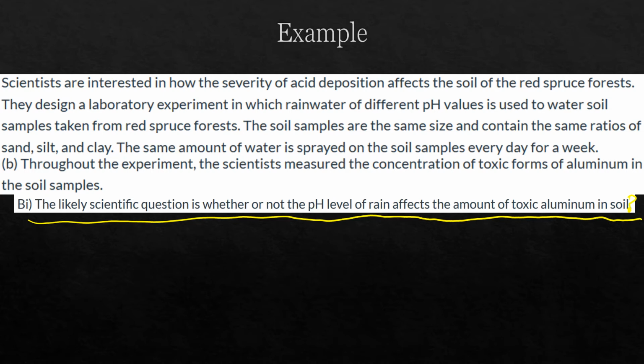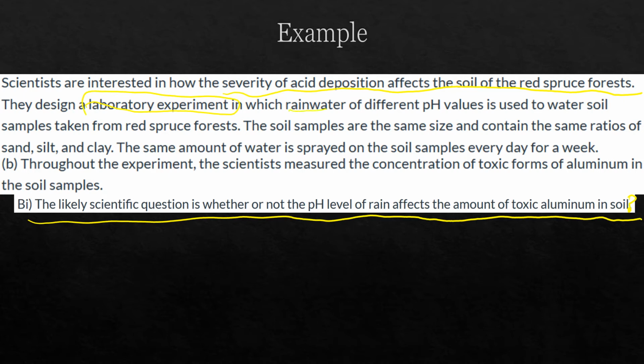The majority of y'all chose this: the severity of acid deposition affects the soil of the red spruce forest. Which is good, but a scientific question is answered by having a hypothesis and having a laboratory experiment done. And so this laboratory experiment is key to your question.